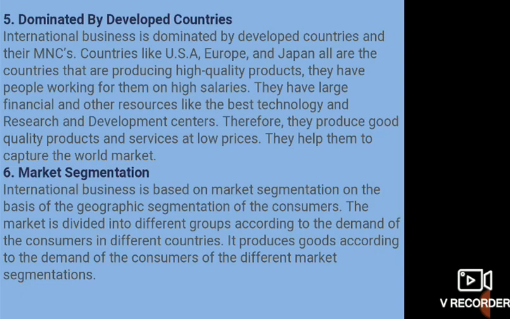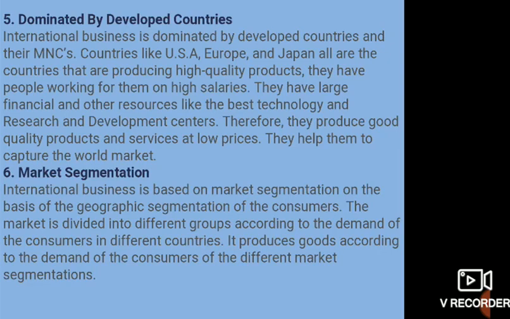Even China is included in this particular group right now, because there are many countries which are dependent on China for electrical products, for electronics, and some smartphones. They are dependent purely on China, even for the funds and all. So domination by the developed countries is there.